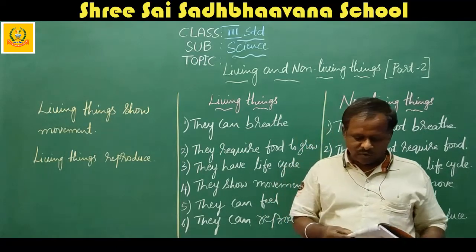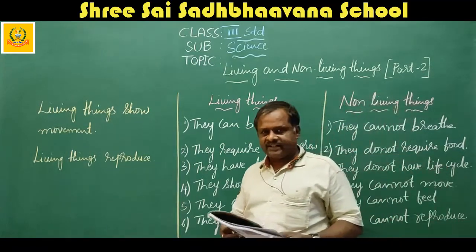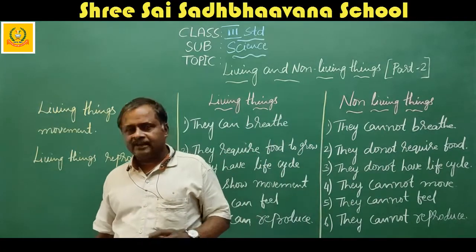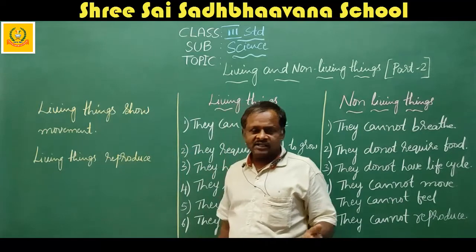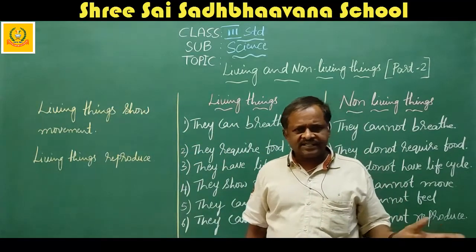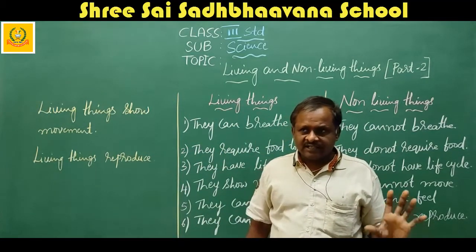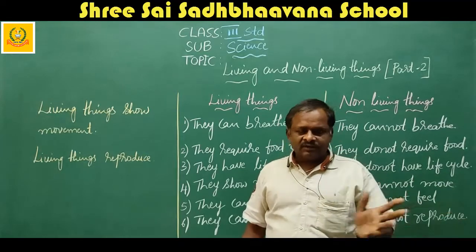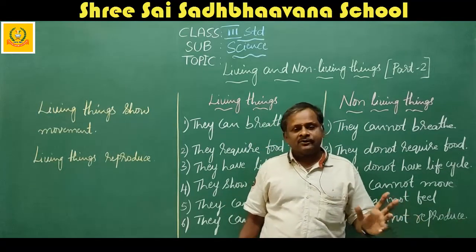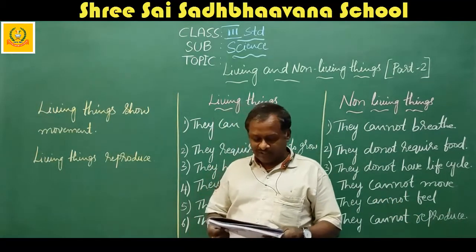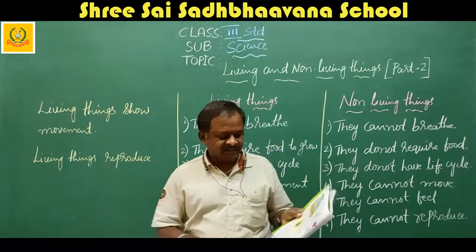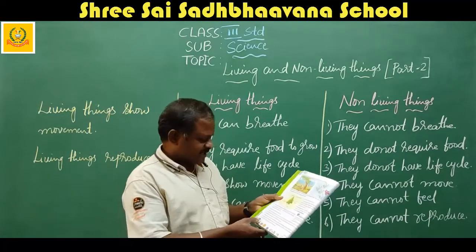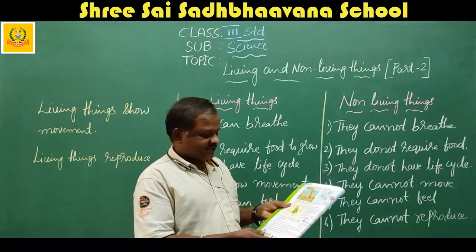We human beings depend on the plants for our food. Human beings, animals, and all the creatures on the earth depend on plants in one way or another for their food. I have explained this up to page number 8. I hope you understand very well.